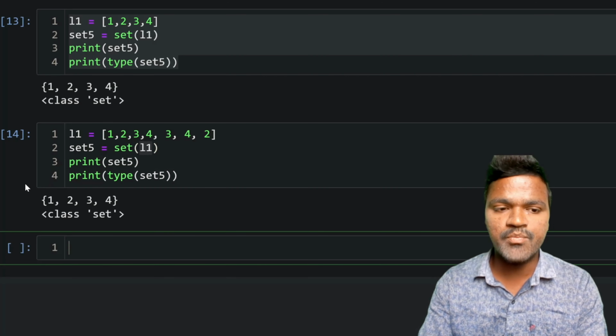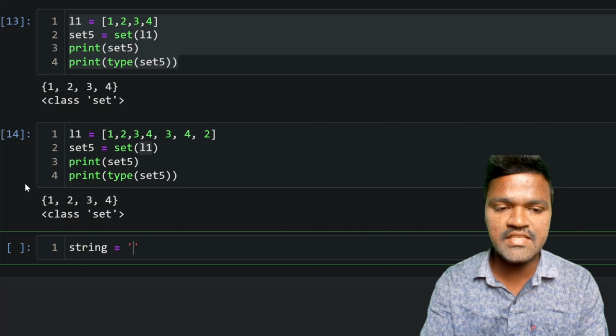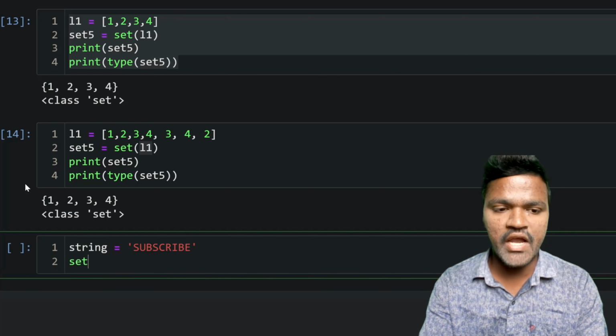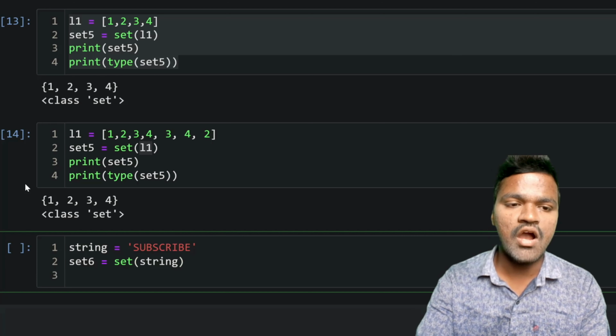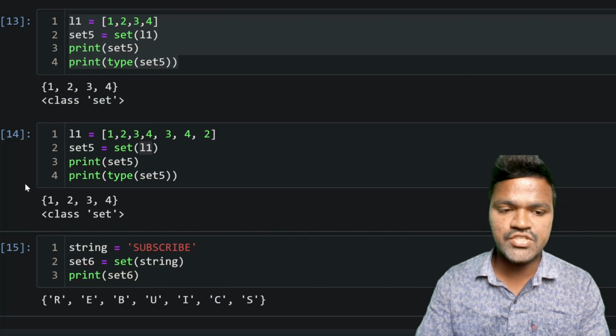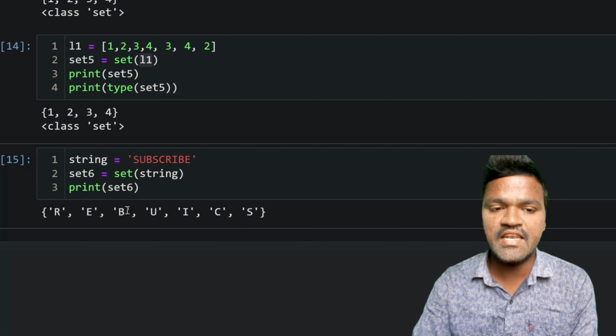Let's say I pass one more iterable, nothing but a string. I am taking a string, and in this string I will take subscribe. I will take set6 here, and pass the subscribe string to the set method. After that, if I print set6 and execute this, you can see all these elements are coming as independent strings, right? We are getting all of these characters as single elements.